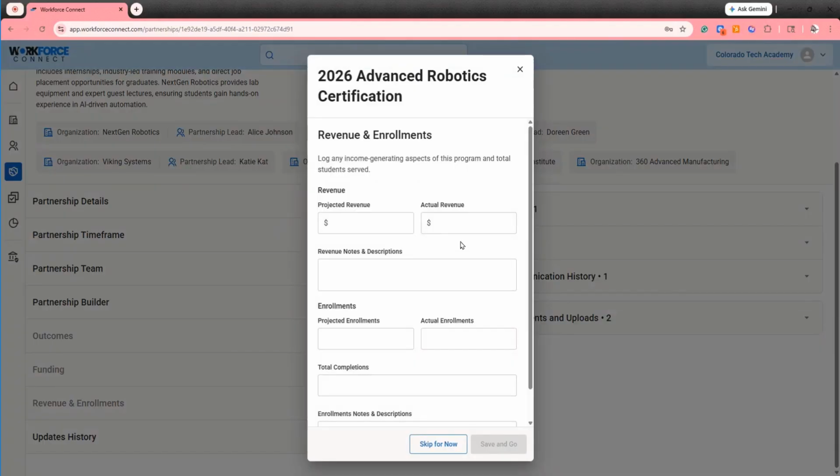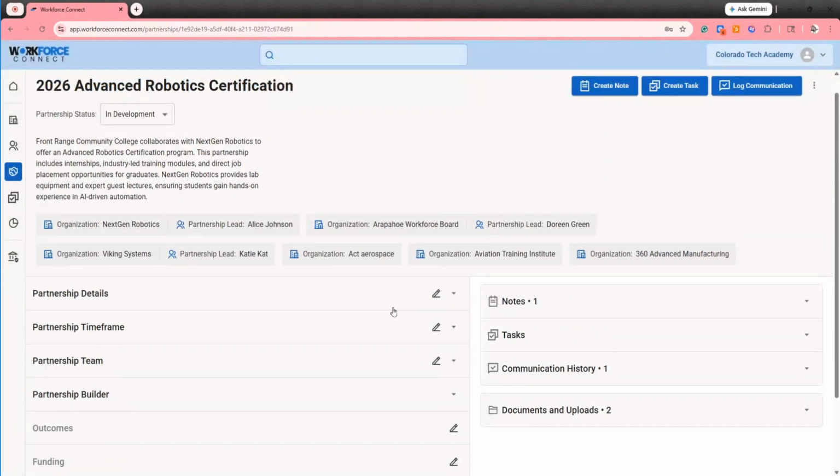If any of your partnerships have projected or actual revenue or projected actual enrollments and total completions, you can track those numbers and data in here. All of that information together builds out a partnership, and partnerships can be exported as a PDF or as a CSV file so that you can share these quickly with anyone who needs to know additional information about the partnership.